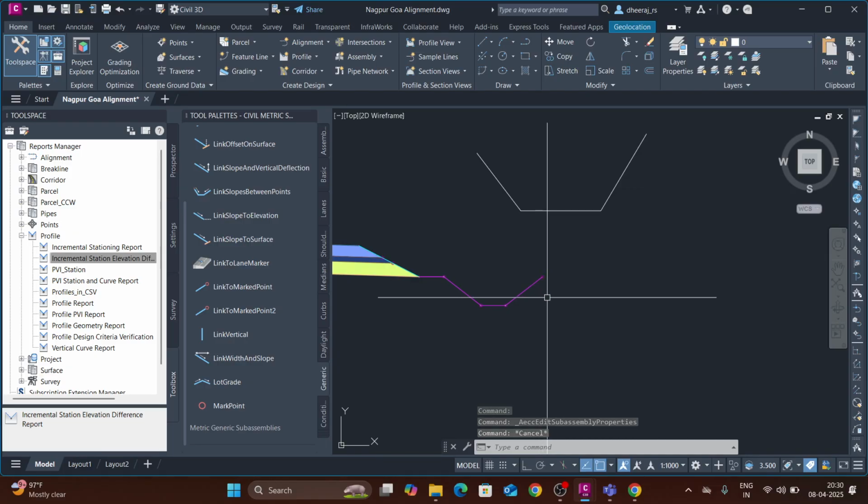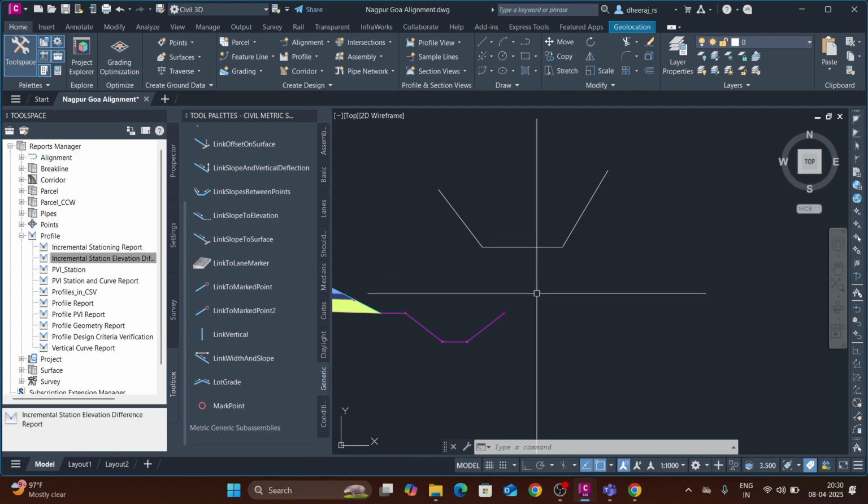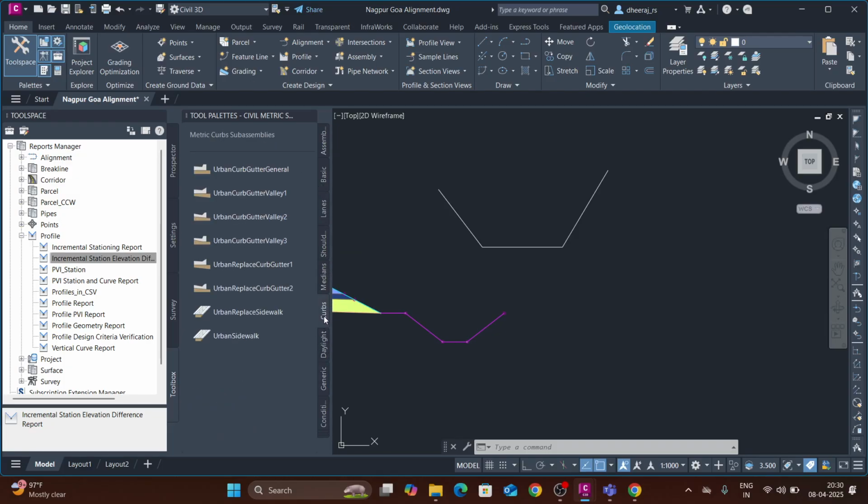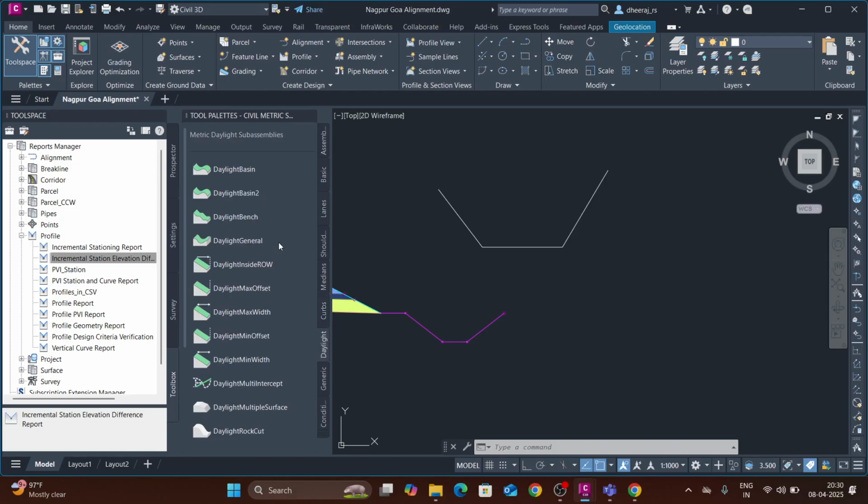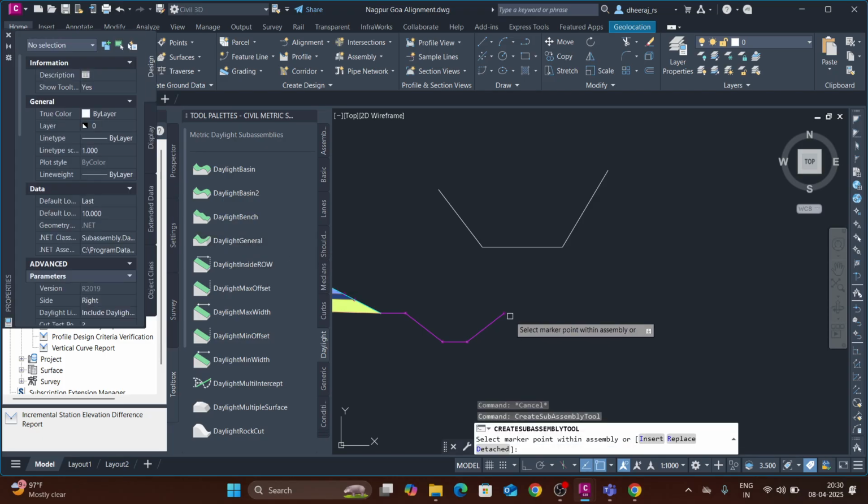Right, after that, we will provide the ground slope. For the ground slope, we will go to daylight. In that, we will select the daylight general. Click on that.